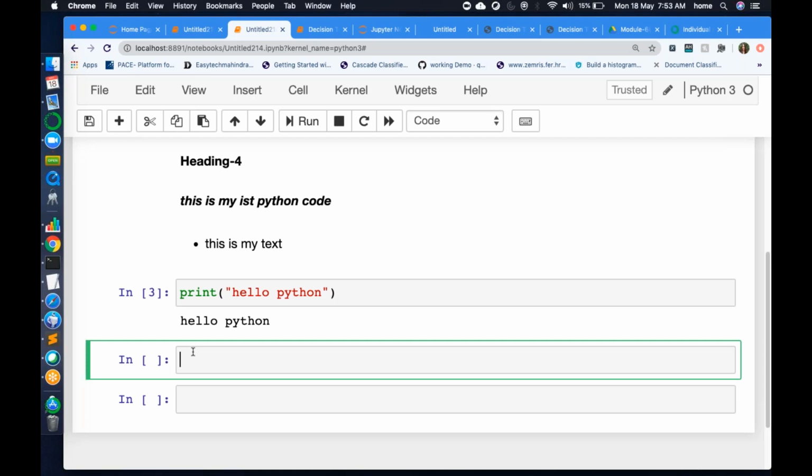Tomorrow I'll be focusing mostly on the markdown side. As I have shown you here: how to write block codes, how to line break, how to write any mathematical equation, how to bold and italic, ordered and unordered lists, how to add a hyperlink, how to add a YouTube video link or any other blog article hyperlink, right? How to add images, how to add a table, right? All those things we will complete. We will be completing Jupyter Notebook tomorrow.